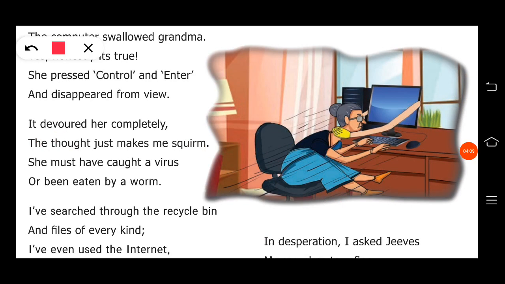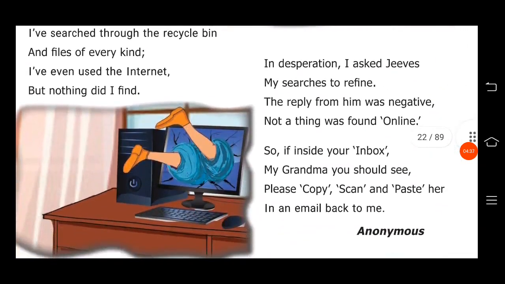So here the thought is an alliteration pair. So next line, she must have caught a virus. No, there is no alliteration. Or being eaten by a worm. So here also there is no alliteration. I have searched through the recycle bin. So again, through the is presented. And files of every kind. So here also there is no alliteration present.